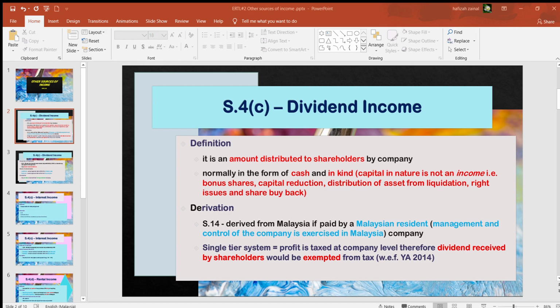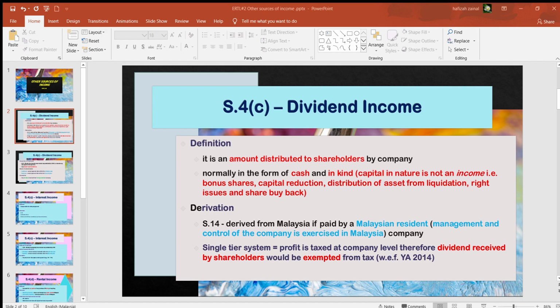Of course, as a shareholder, it is actually a benefit to you because when you buy lower than market value, after you buy, you can wait for a while and after that you dispose, because now your cost of purchase is actually lower than market value. Of course, when you dispose, you will get a capital gain there. Okay, so that is actually rights issues.